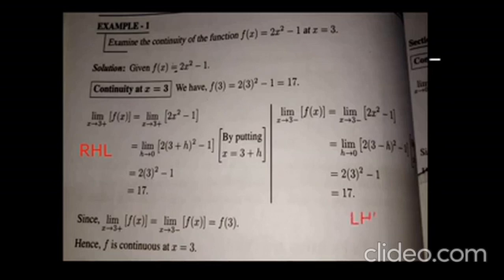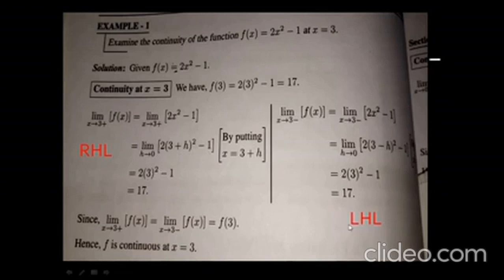Then we get limit h tends to 0 of 2(3 + h)² − 1, and after simplifying this is equal to 17. So the right hand limit is 17.